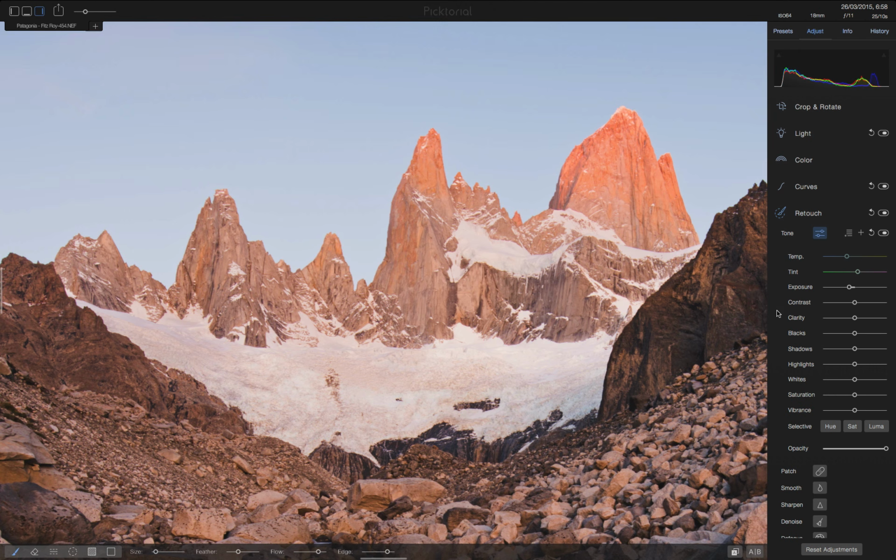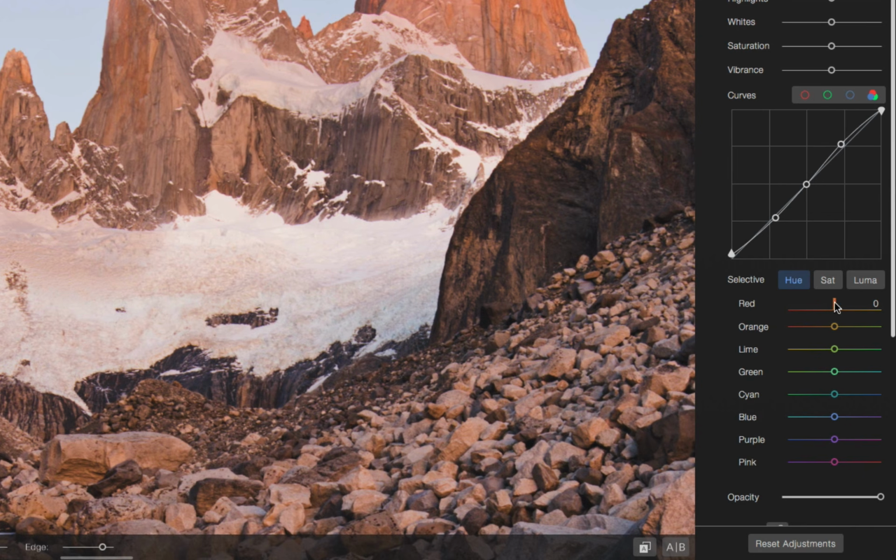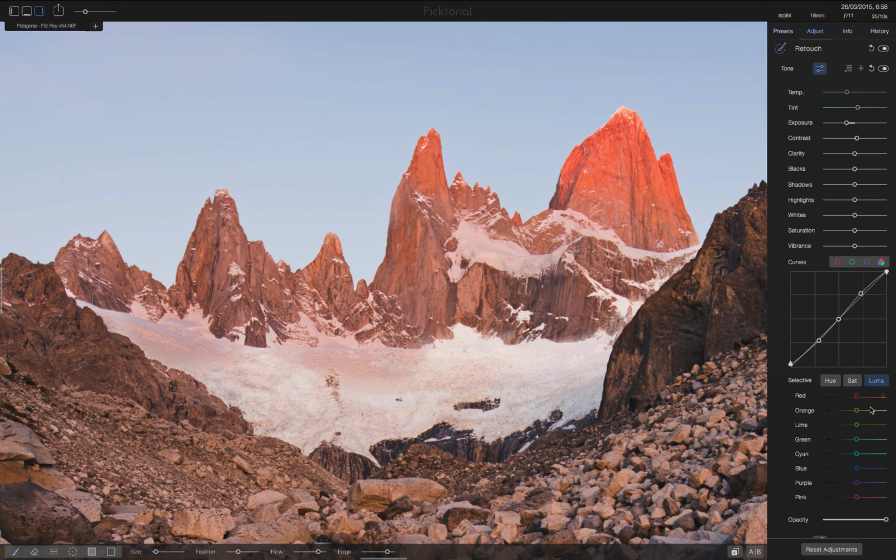Now, after we have our selection, I'll lower the exposure and warm the tone. I'll even add a small curve to this local adjustment. But one of the things I always wanted to do but never could in Lightroom is to control the color or the hue, saturation, luminosity of local adjustments, and with Picktorial, I can. The amount of control I have for a single selection is unparalleled.